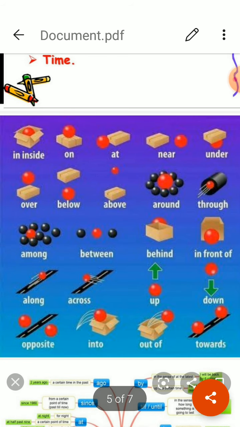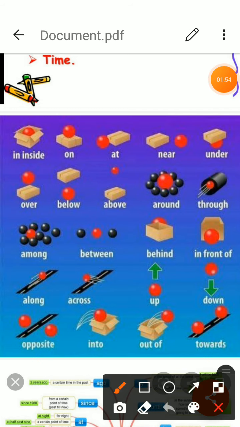There are many preposition of place we are going to discuss. First is in. It is used when one thing is within something or inside the edges of something. You can see in the picture that the ball is placed inside the box. Okay, this is the preposition in.